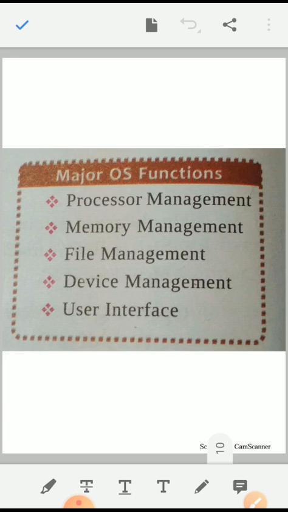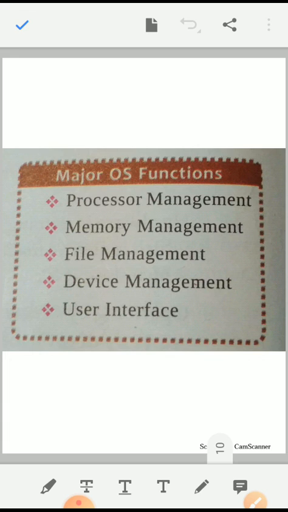Second is memory management. Memory management functions of an operating system manage another crucial resource of the computer, the computer memory. These functions allocate memory to running processes and deallocate memory from the process when it gets completed. Then third one is file management.